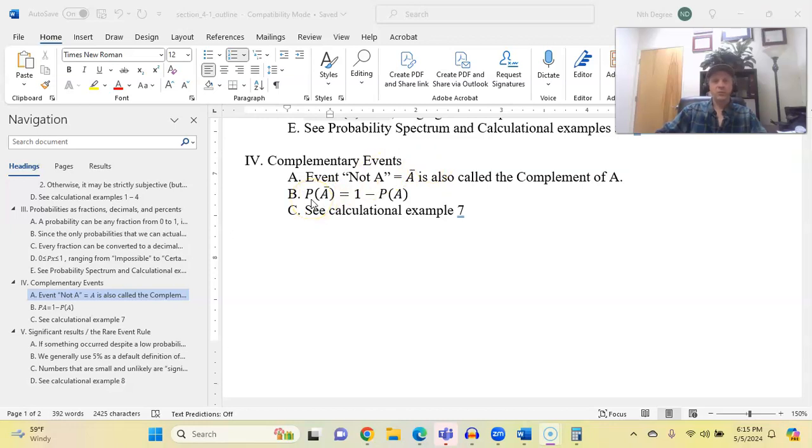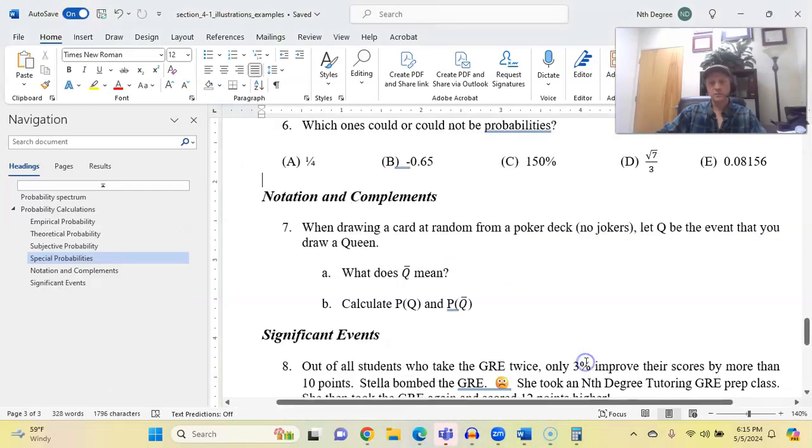Now, it shouldn't surprise you that these two probabilities add up to 1. If the probability that the 49ers will win is 1%, then the probability of the other is 99%. So the probability of A bar is 1 minus the probability of A. Pretty basic concept. We just need to see it before we're tested on it. See calculational example 7.